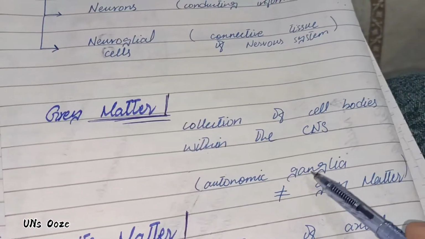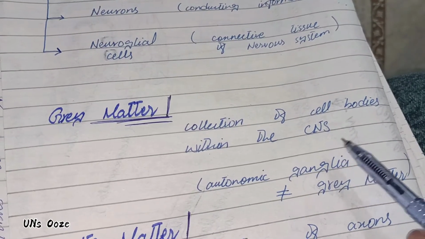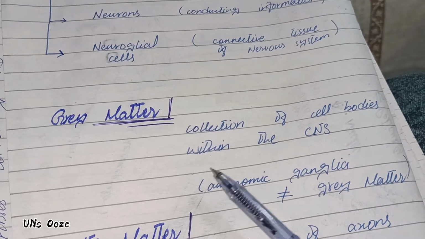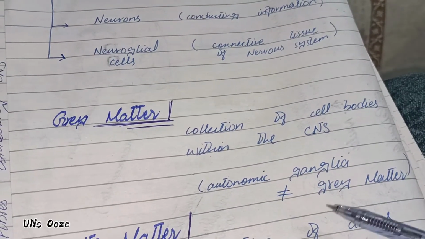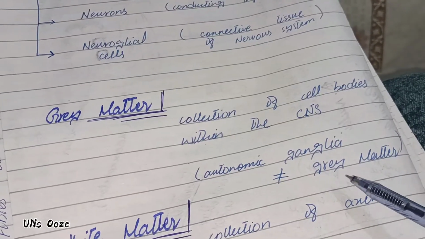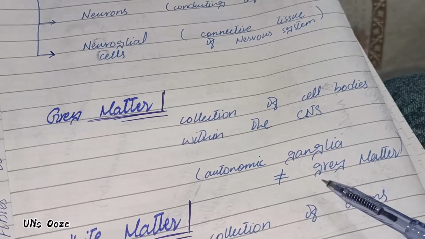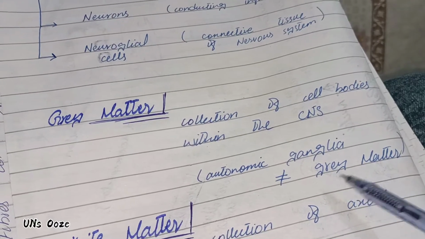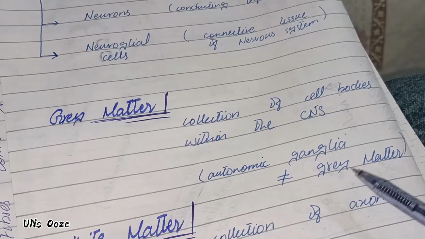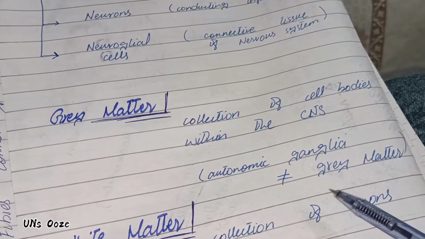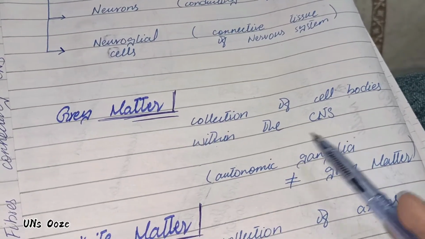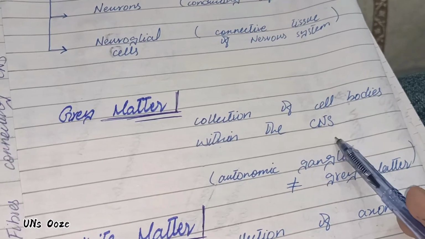What is gray matter? A collection of cell bodies within the central nervous system. This is an important term, gray matter. You may also know that there are some ganglia outside the central nervous system which are known as autonomic ganglia, but they are not called gray matter as they are not included in the central nervous system. They are part of the peripheral nervous system, so they will not be called gray matter. For gray matter, the collection of cell bodies must be within the central nervous system.